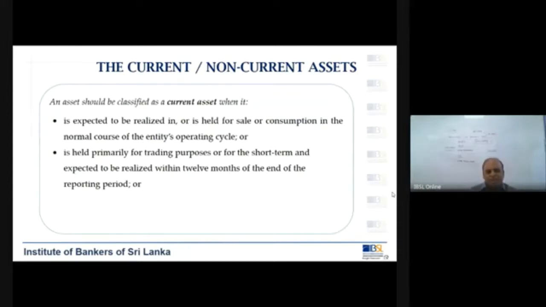So as a result, these stocks that you bring in to the showroom are actually expected to be sold within the next 12 months. If you are not in a position to sell it within the next 12 months, that item becomes obsolete. No point in keeping it.